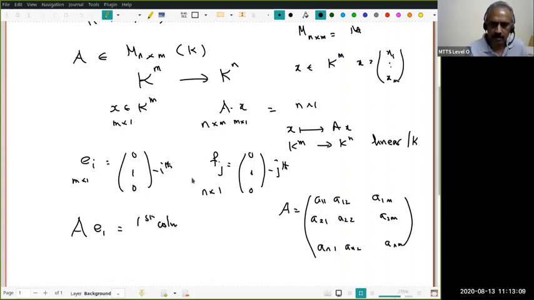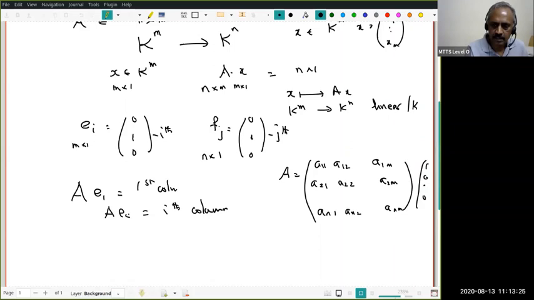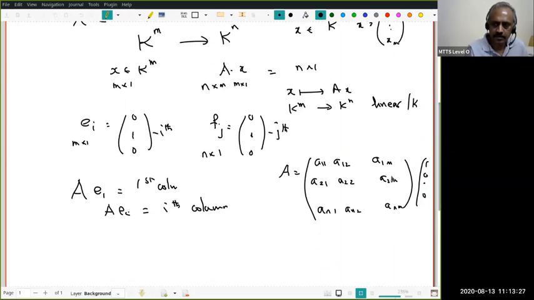You can quickly check by multiplying A with the vector 1, 0, ..., 0, which gives the first column. Similarly, A of Ei will be the ith column. You understand that? This is the very basic knowledge I want you to learn.